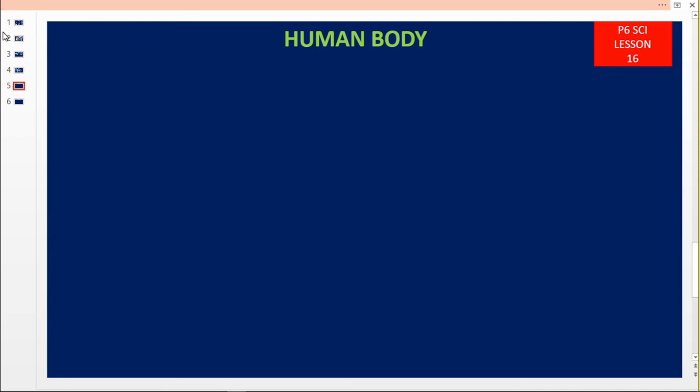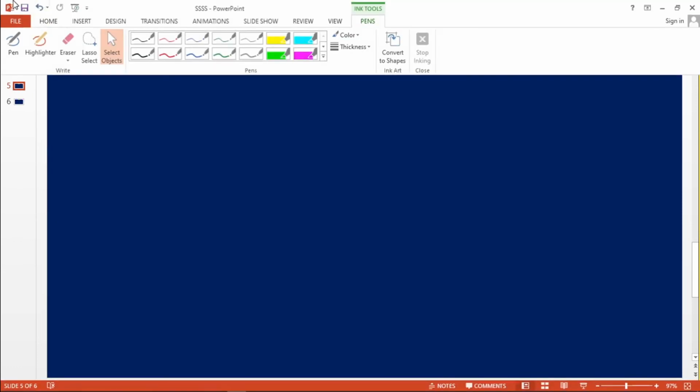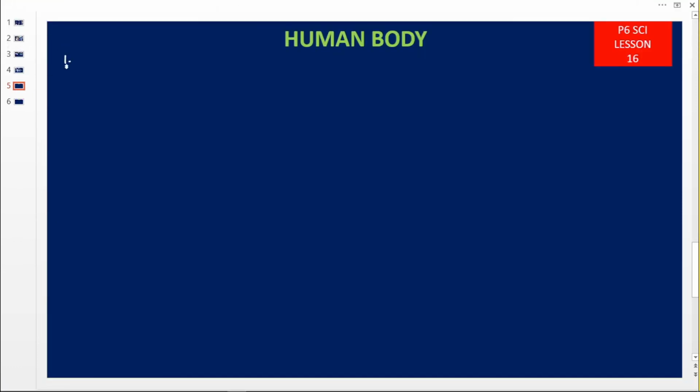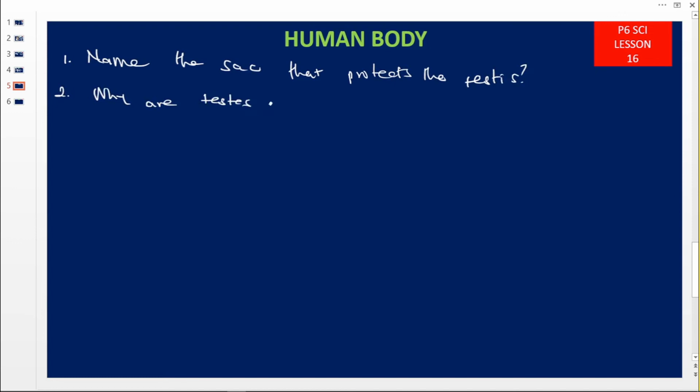Okay, question number 1. Name the sac or the pouch that protects the testes. Number 2. Why are testes useful to a gorilla? Number 3.